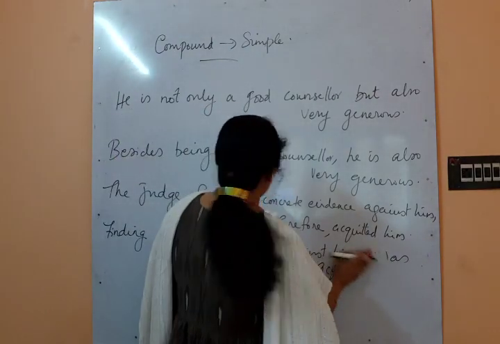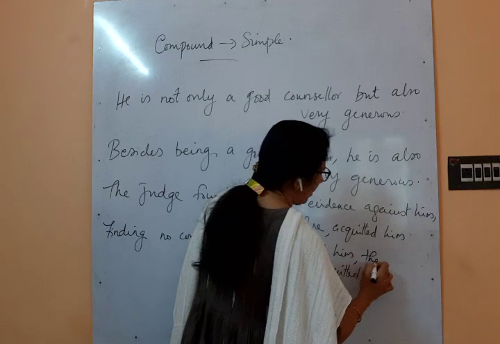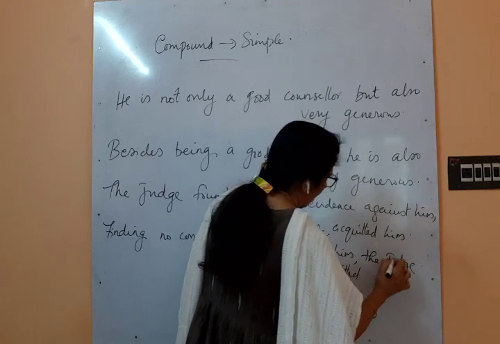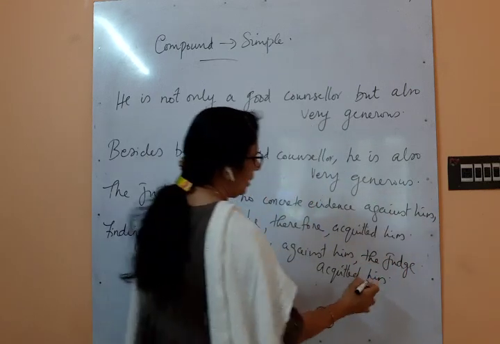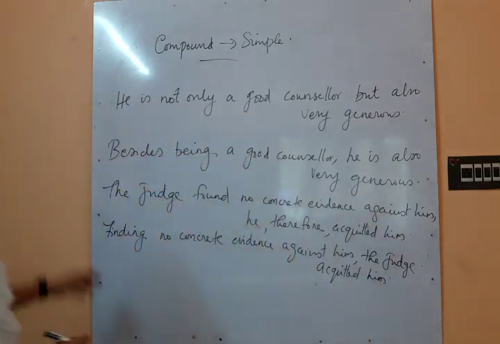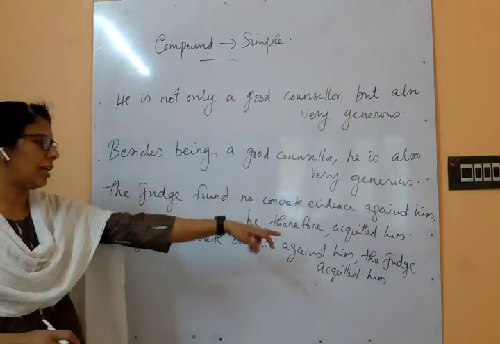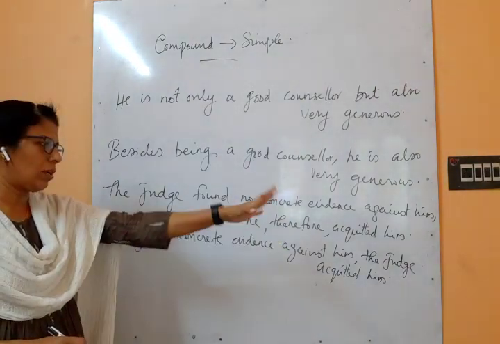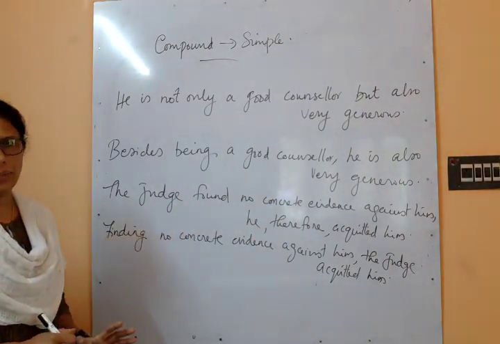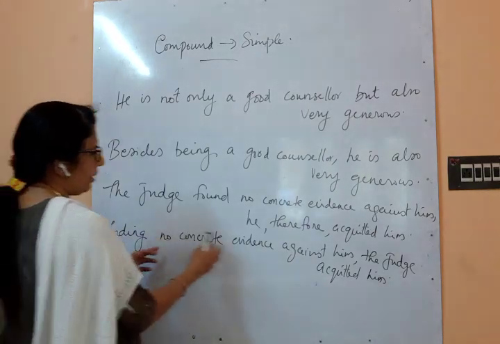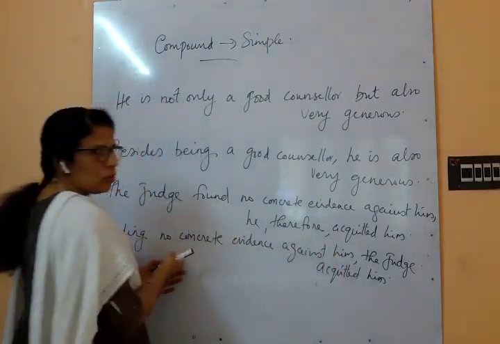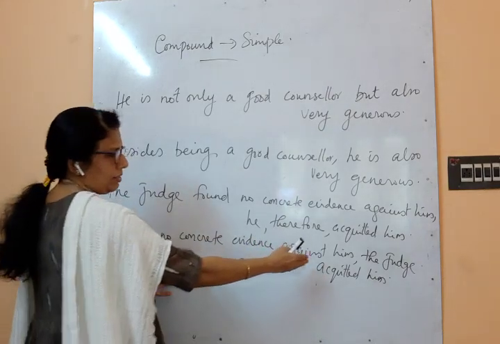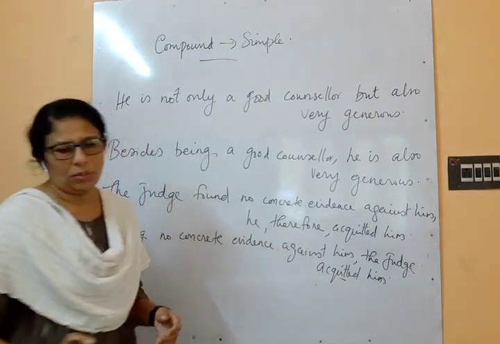Okay, sorry, judge is there; the judge will be mentioned. The judge acquitted him. So here we can see that in finding no concrete evidence against him, there is no verb, even though it's a lengthy phrase. Acquitted, only one verb is there.